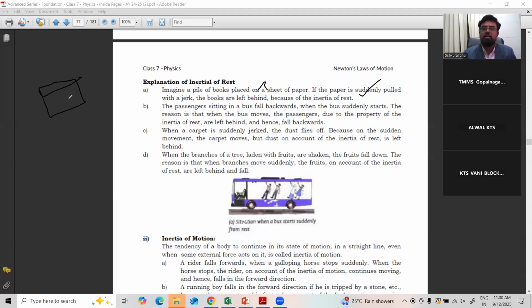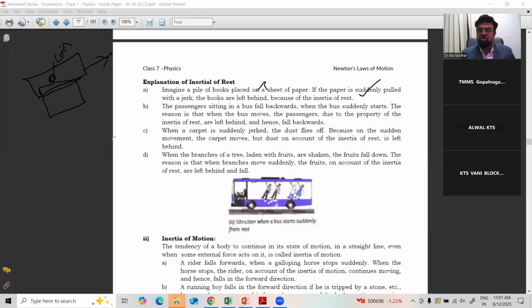Same thing you can do with a glass also. Suppose you take one glass, place one paper on that, and put a coin at the center. When you pull the paper, the coin won't come with the paper. The coin will fall into the glass because of inertia of rest. It cannot move because we are not applying force on the coin.